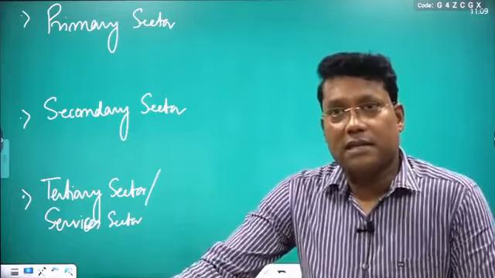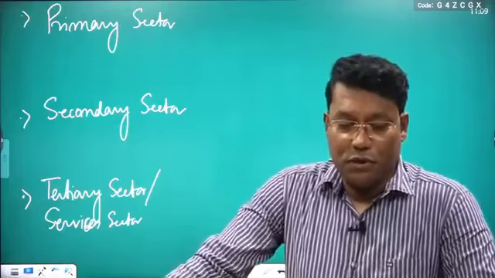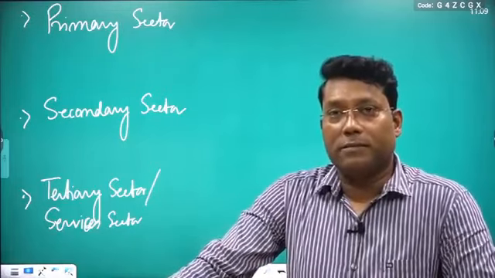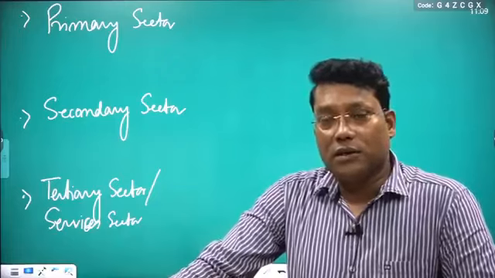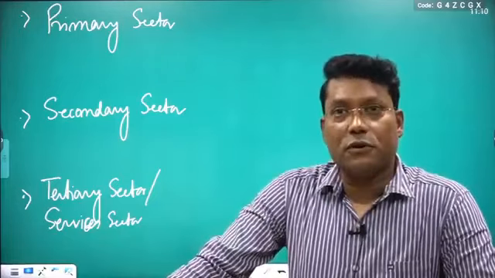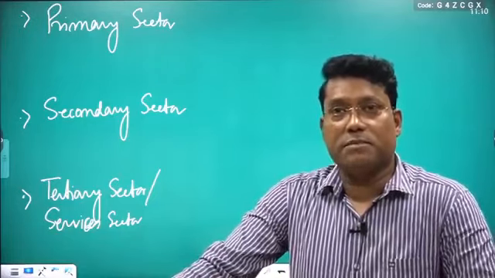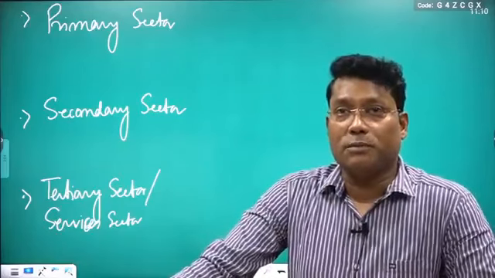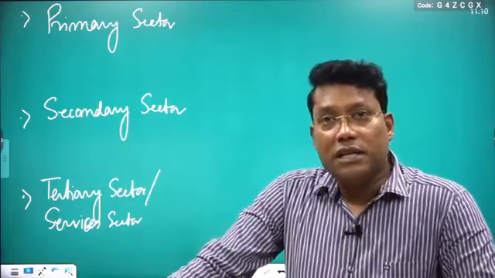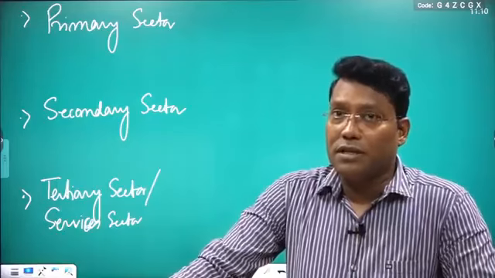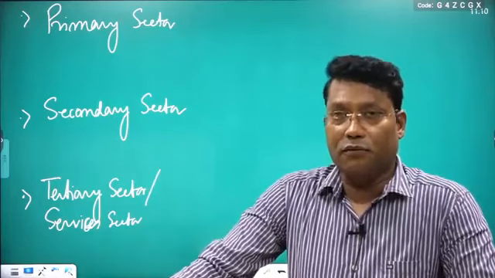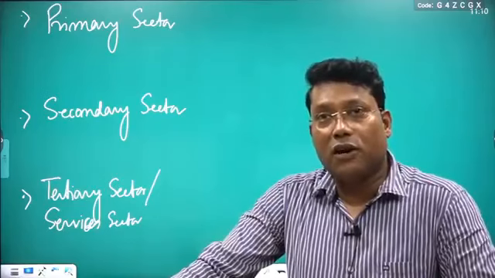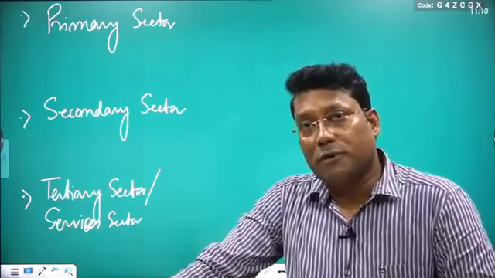In the last class we discussed why we are not using the final output method. We got an idea from a simple example. If we follow the final output approach, then for each producing unit, the output is the final output for that particular firm.